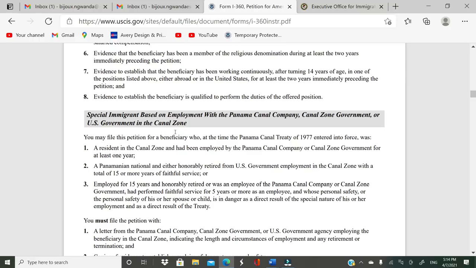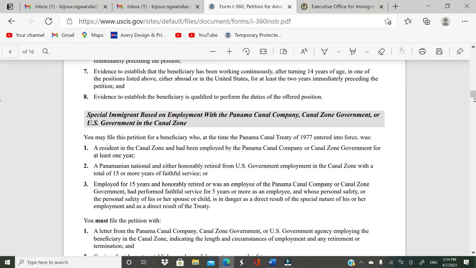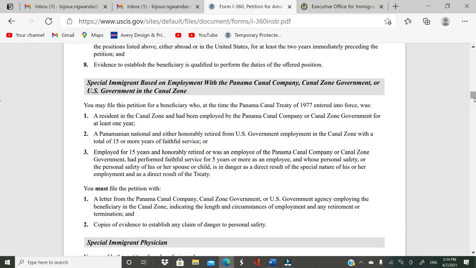Government in the Canal Zone. Okay, and this one has its requirement as well. It says that you might file the petition for a beneficiary who, at the time the Panama Canal Treaty of 1977 entered into force, was a resident in the Canal Zone and had been employed by the Panama Canal Company or Canal Zone Government for at least 1 year. You have to be able to prove that you were working there as well.